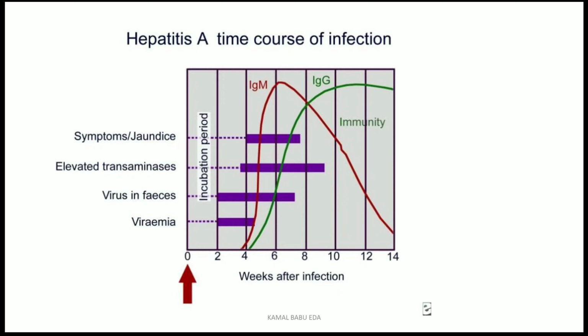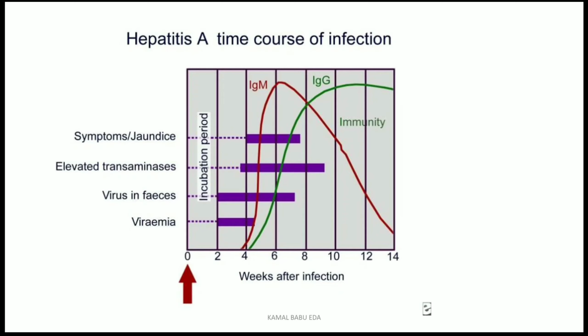After that, the incubation period will start in the body, from the second week until 6 or 7 weeks. The incubation period is usually 10 to 50 days.